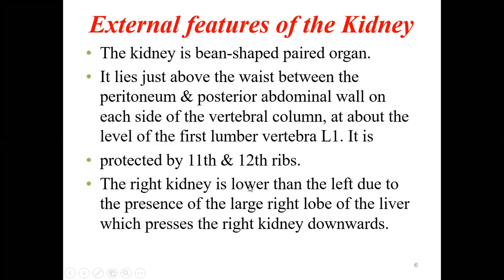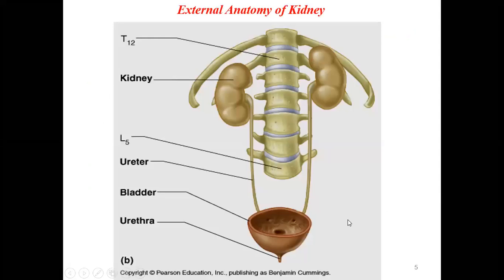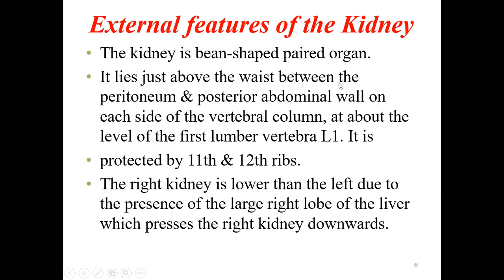The right kidney is lower than the left due to the presence of the large right lobe of the liver, which presses the right kidney downwards. So you can see the right kidney. They are not at the same level. So the right kidney is slightly lower than the left kidney.